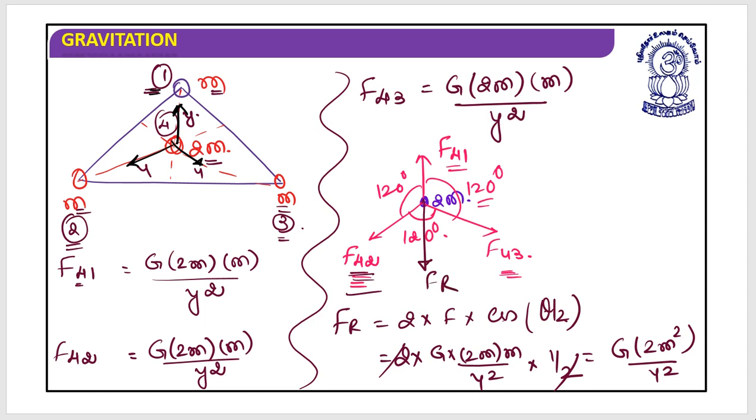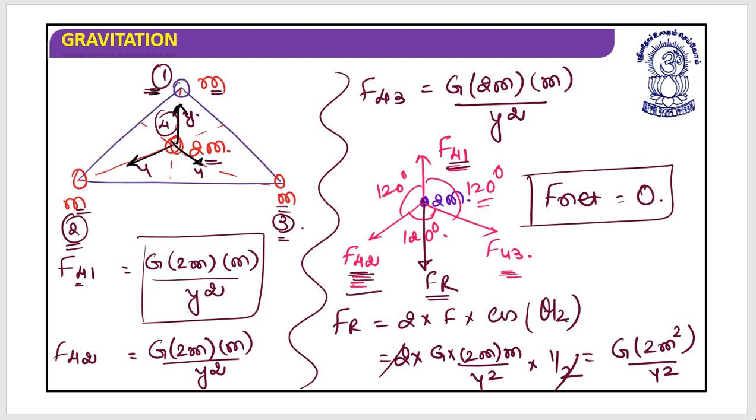This is Fr. So now I have the situation where F41, the force by the first particle on the fourth particle, is in the upward direction, and its value is G into 2m square by y square. The resultant of these two is in the negative x direction, G into 2m square by y square. So in this situation F net will be equal to 0. That's it, you did it. Great job. I hope this is clear.